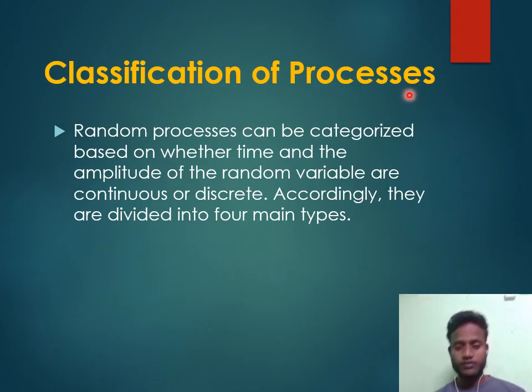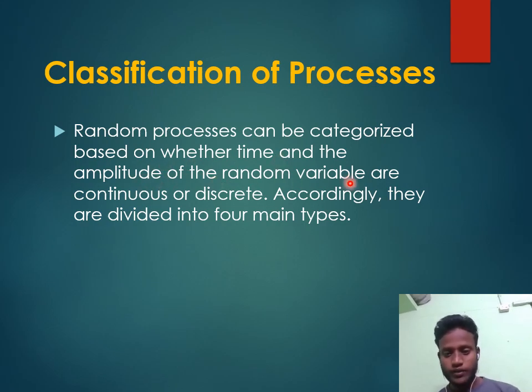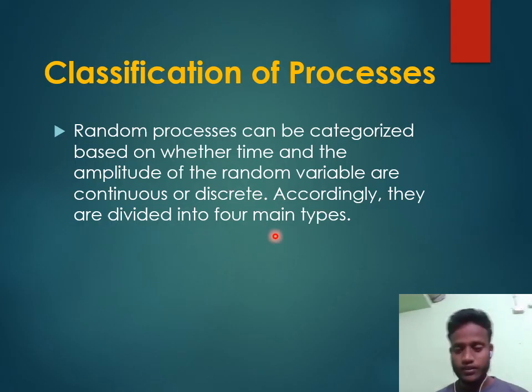Classification of random processes. We can classify random processes based on time and amplitude (voltage). A random process can be categorized based on whether the time and the amplitude of the random variable are continuous or discrete. Accordingly, we can divide it into four types.